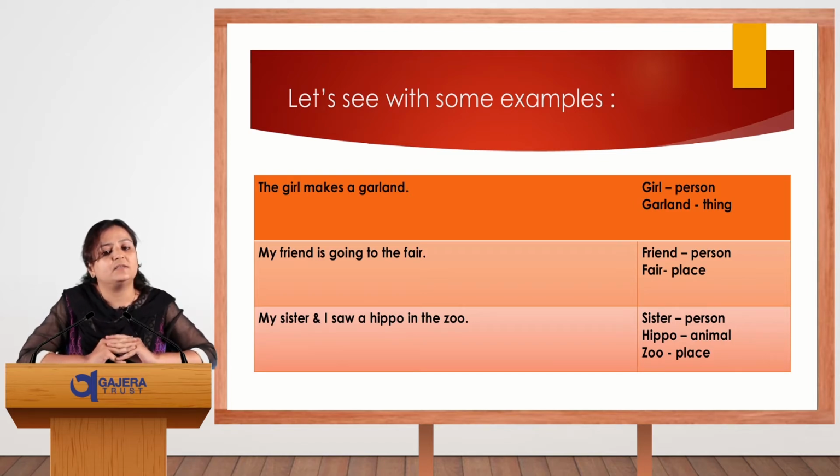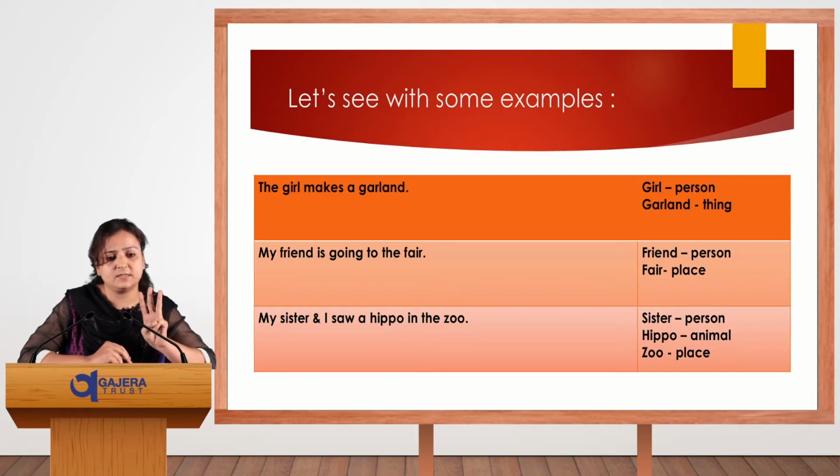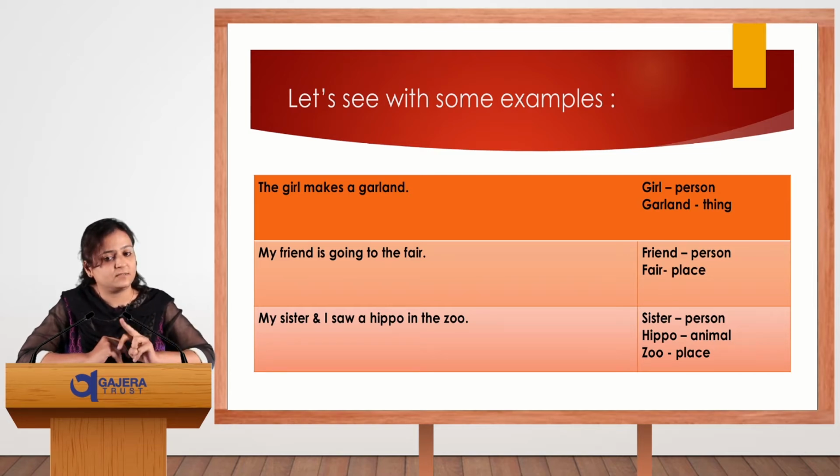My sister and I saw a hippo in the zoo. See here with this example, we find three different categories of noun. First is about the person: sister is a person. Hippo is an animal, and remember, in the animal category we include birds and insects also. And zoo is a place, where we can go. So that comes in the place category.